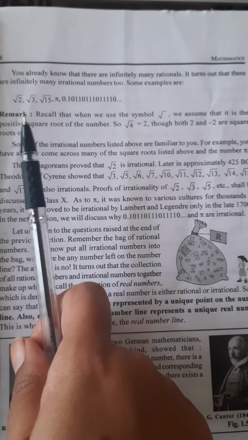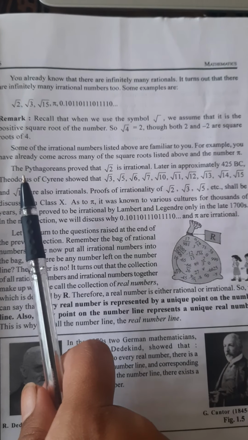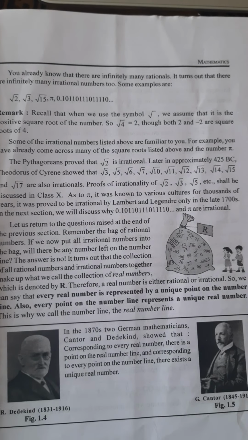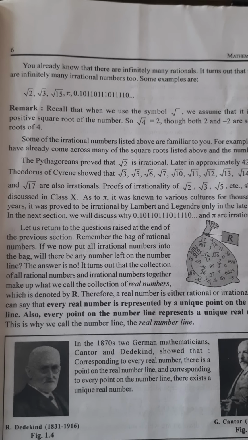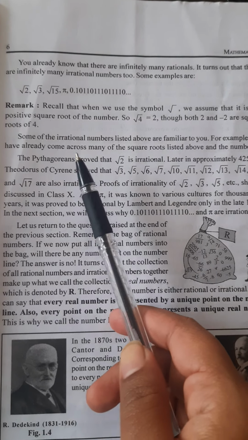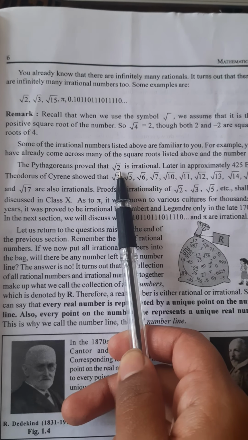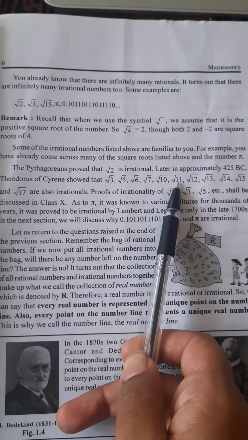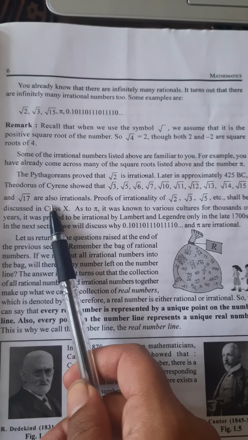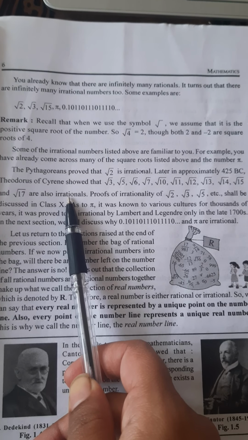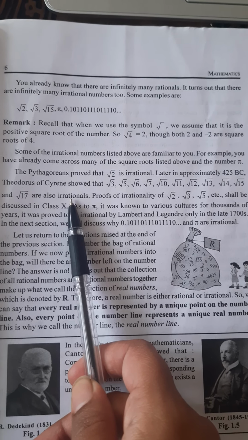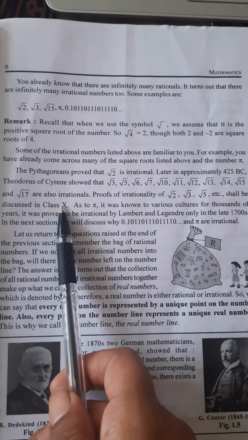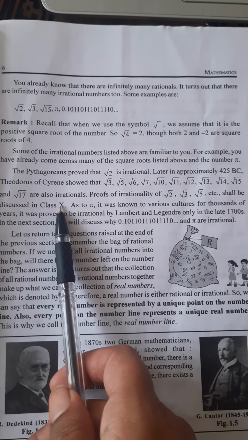But later, Pythagoras proved that numbers like square root 2, square root 3, square root 5, square root 6, square root 7, etc. are also irrationals. How he proved it, we'll discuss. You will learn it in class 10th.